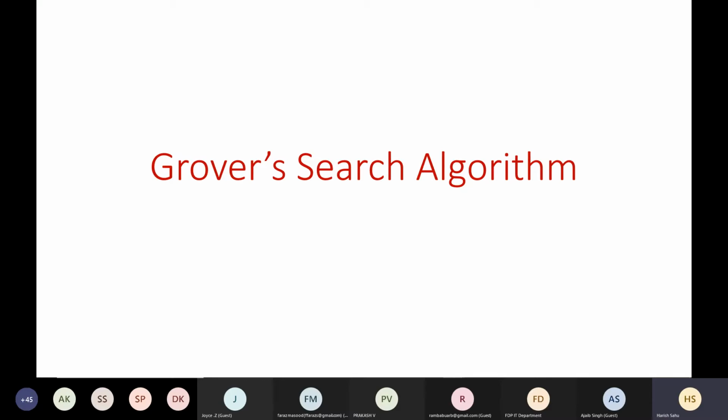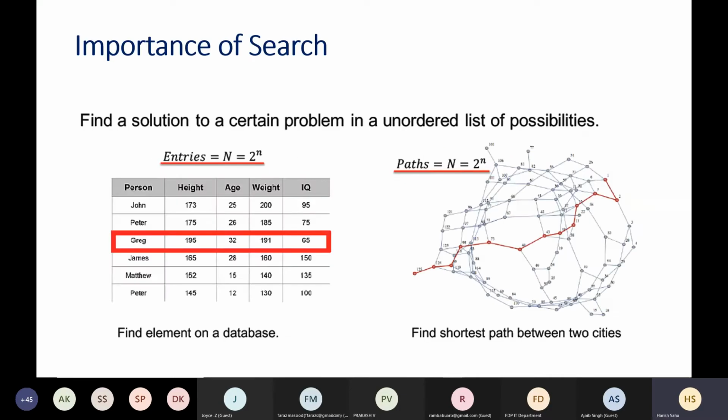So in 1996, Lov Grover presented this search algorithm. And search is everywhere, like in computer science or in general life also. Every time we do some kind of search, like in Google Maps also, it does some kind of searching. Like in some database or some table, we want to search something. So search is everywhere.